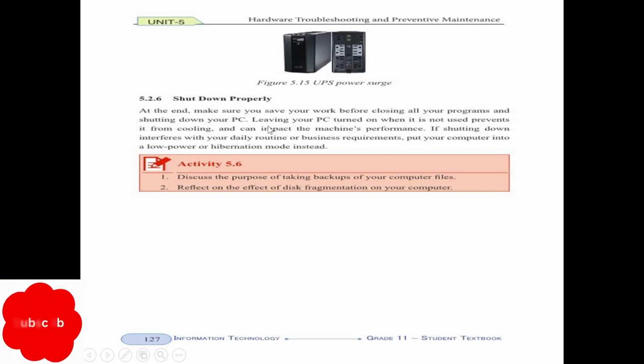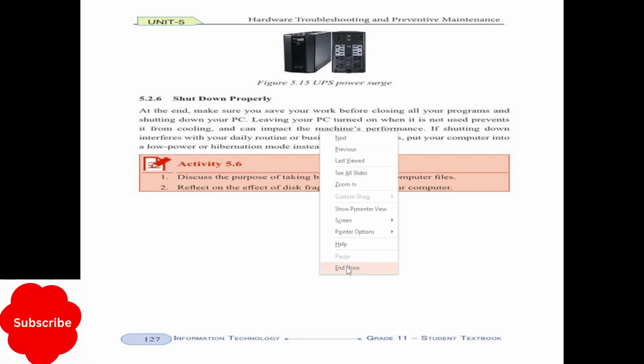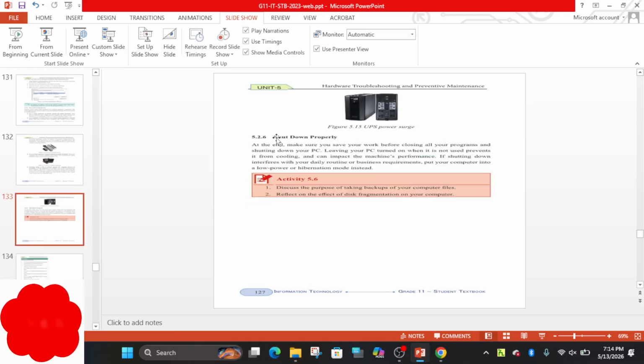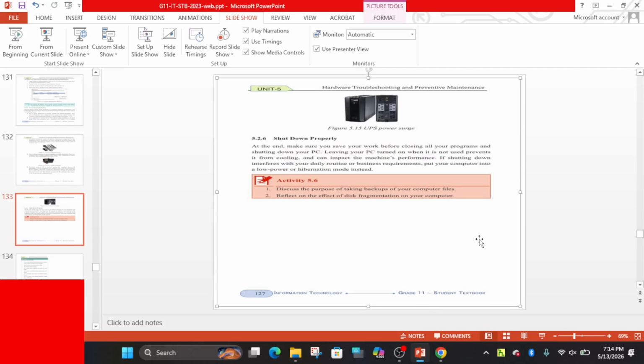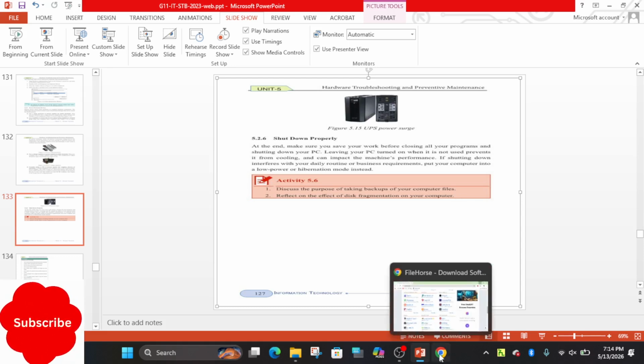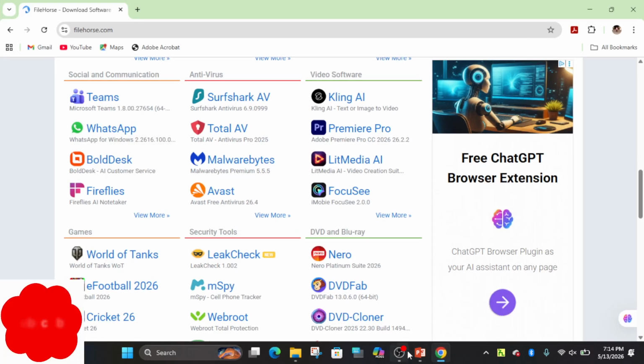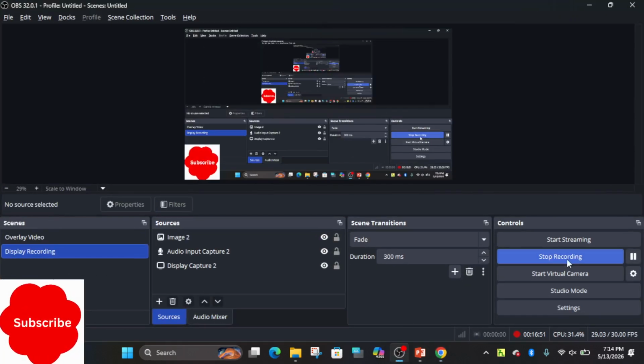By using the Start menu, we should shut down properly to improve performance and keep our system healthy for a long period of time. We should shut down the system properly. This is all about the unit. Thank you.